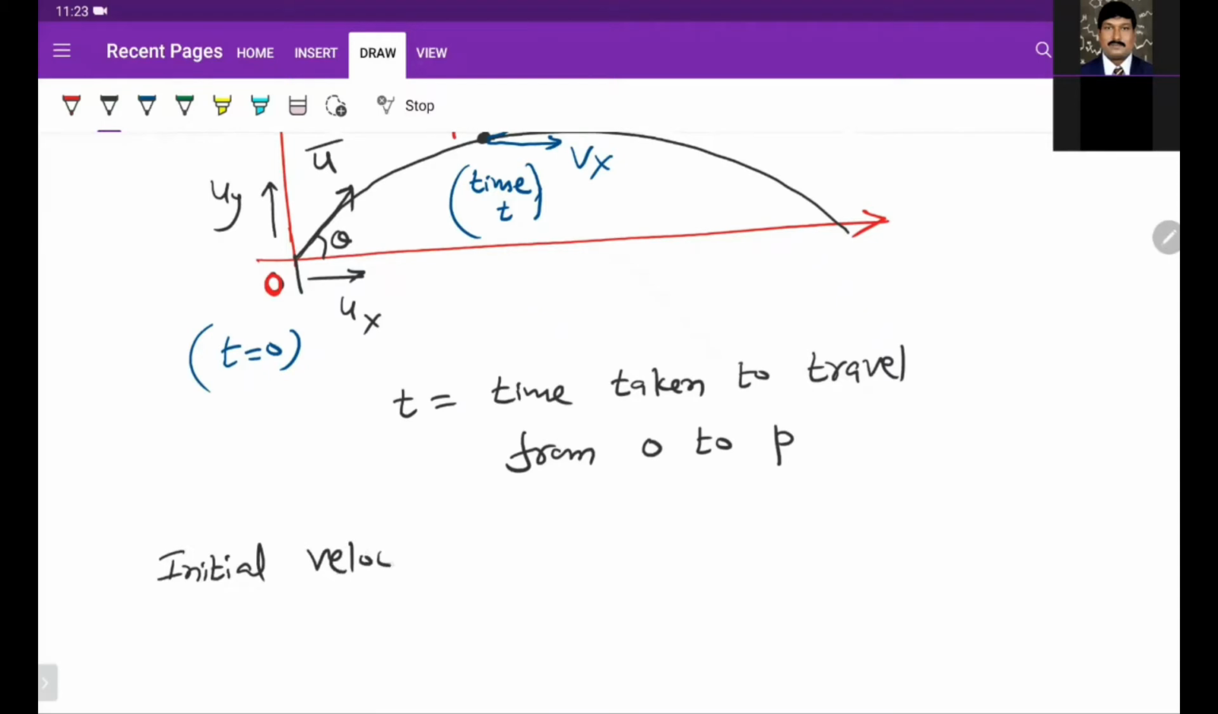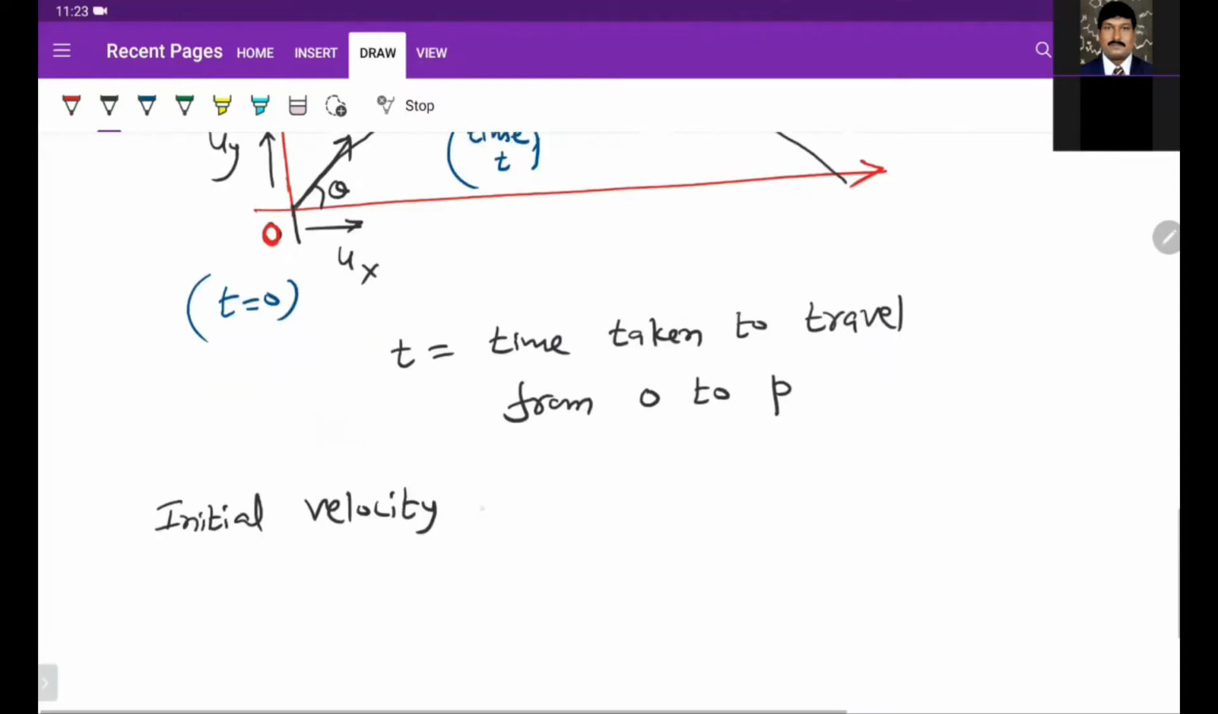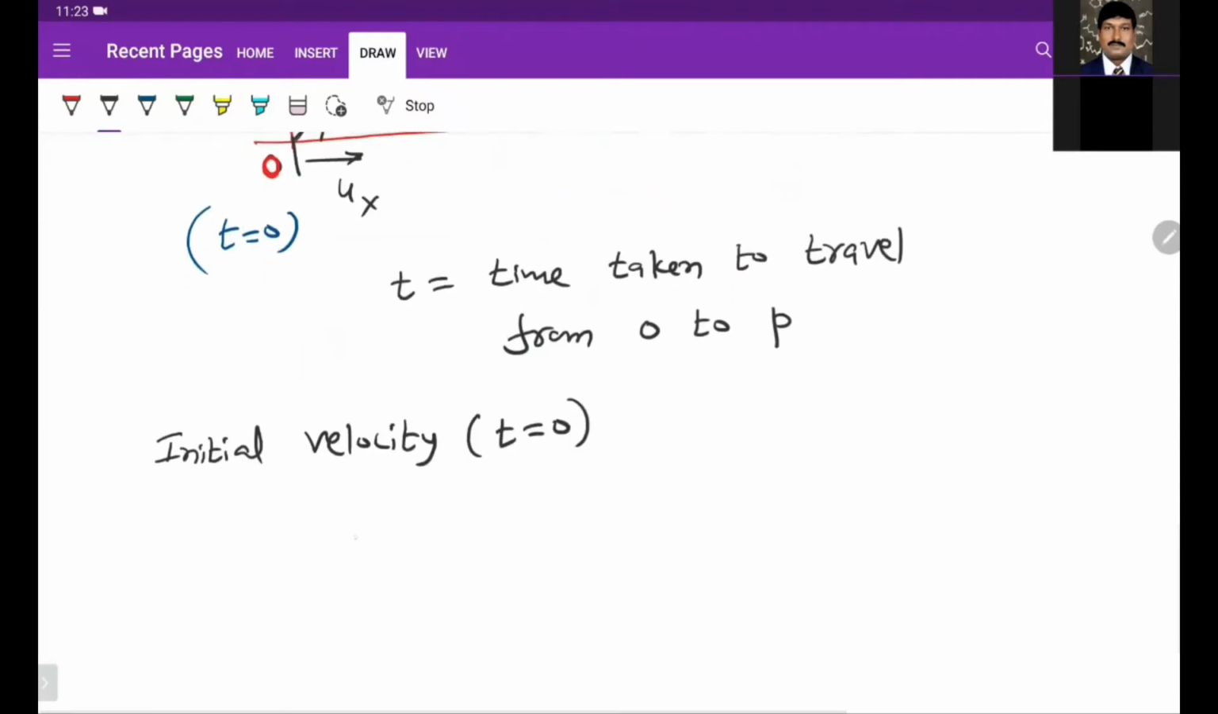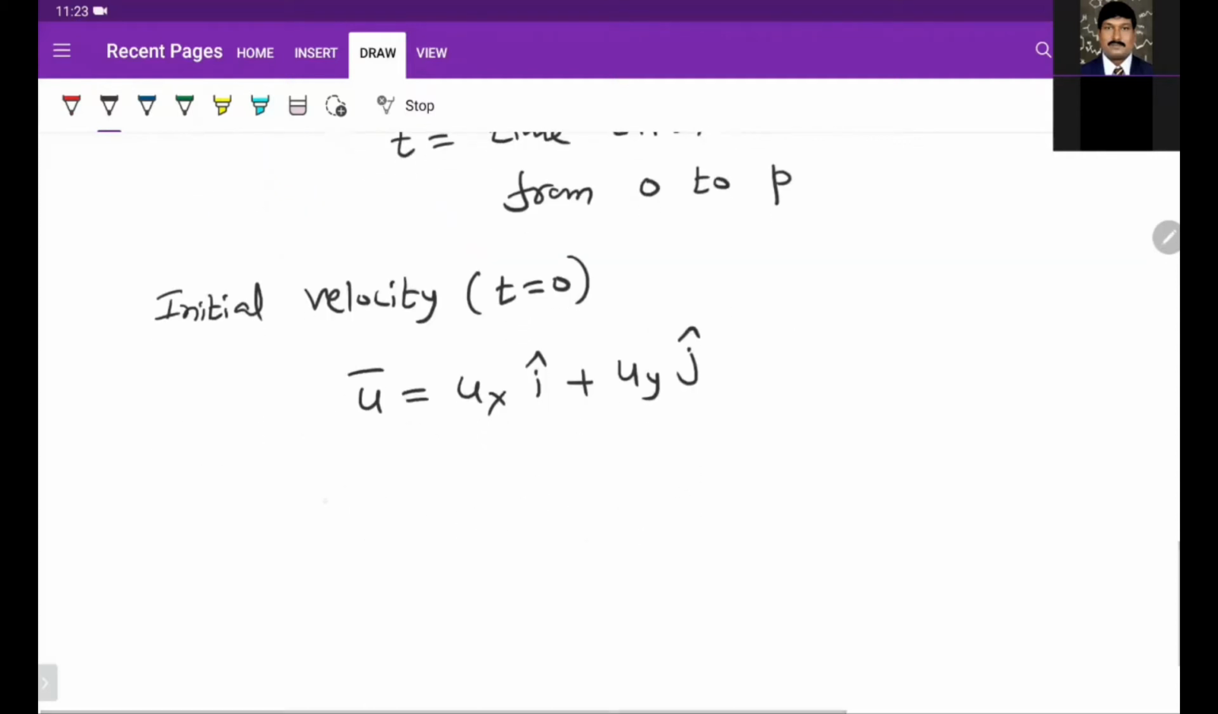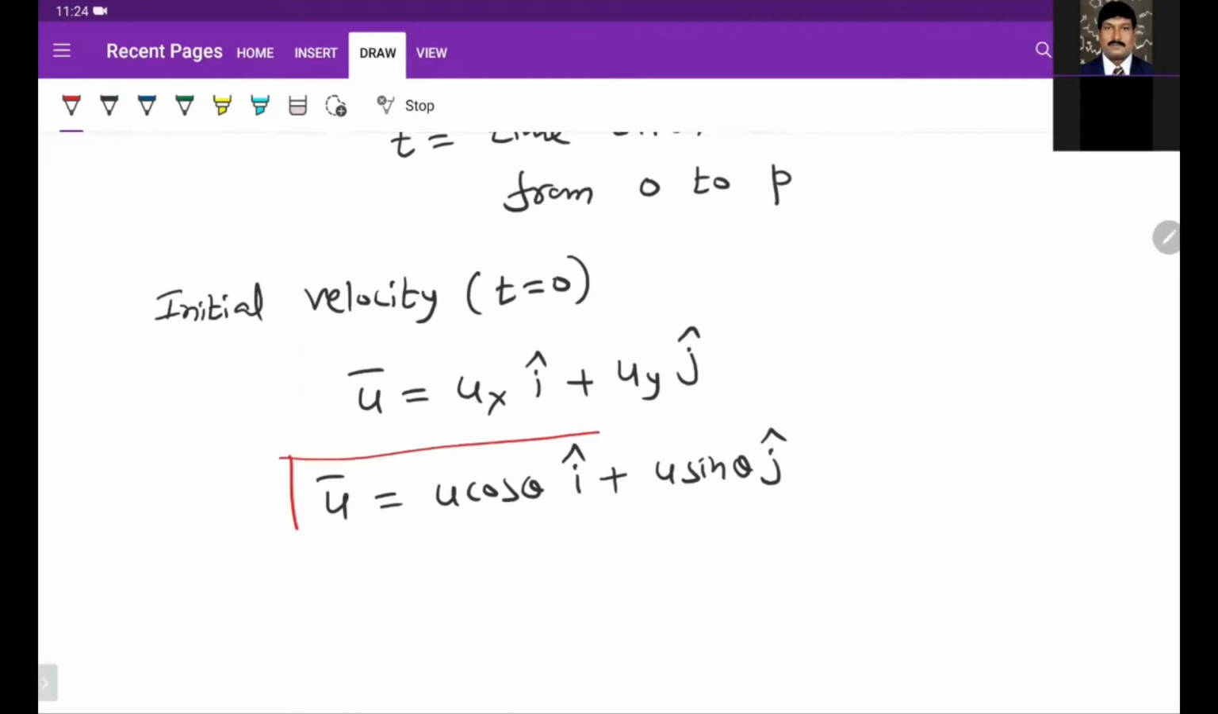In vector form, we can express the initial velocity at time t0 as u bar is equal to ux plus uy. So u bar is equal to u cos theta i cap plus u sin theta j cap. Like this, we can write the initial velocity vector.